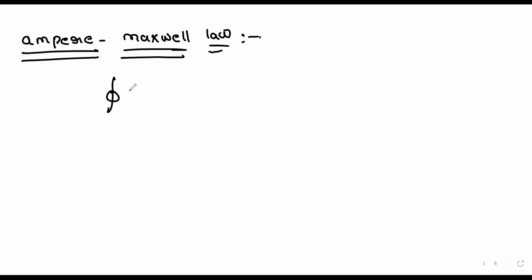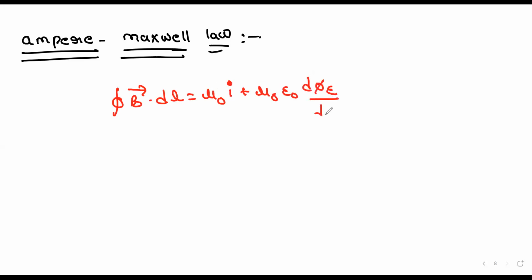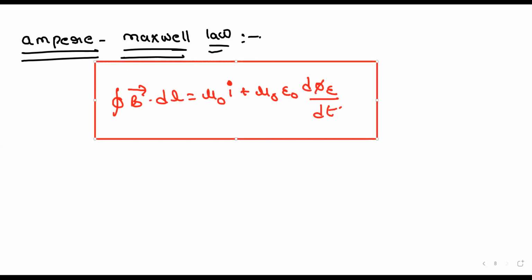So Ampere Maxwell law: the line integral of B dot dl is equal to mu naught I plus mu naught epsilon naught d phi E by dt. Now, this is Ampere Maxwell law.